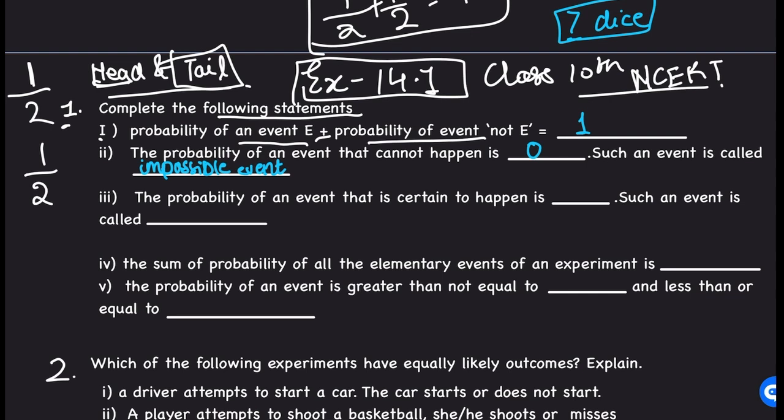The probability of an event that is certain to happen is 1. The probability of an event which is certain to happen is 1. And such an event is called a certain event or sure event.